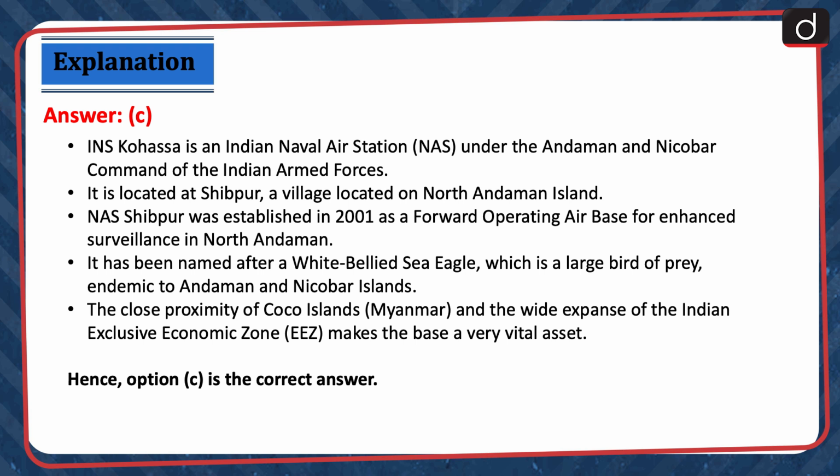INS Kohassa is an Indian naval air station under the Andaman and Nicobar Command of the Indian Armed Forces. It is located in Shibpur, a village located on North Andaman Island. NAS Shibpur was established in 2001 as a forward operating air base for enhanced surveillance in North Andaman. It has been named after a white-bellied sea eagle, which is a large bird of prey endemic to Andaman and Nicobar Islands. The close proximity to Coco Islands, Myanmar, and the wide expanse of the Indian Exclusive Economic Zone makes the base a very vital asset. Hence, option C is the correct answer.